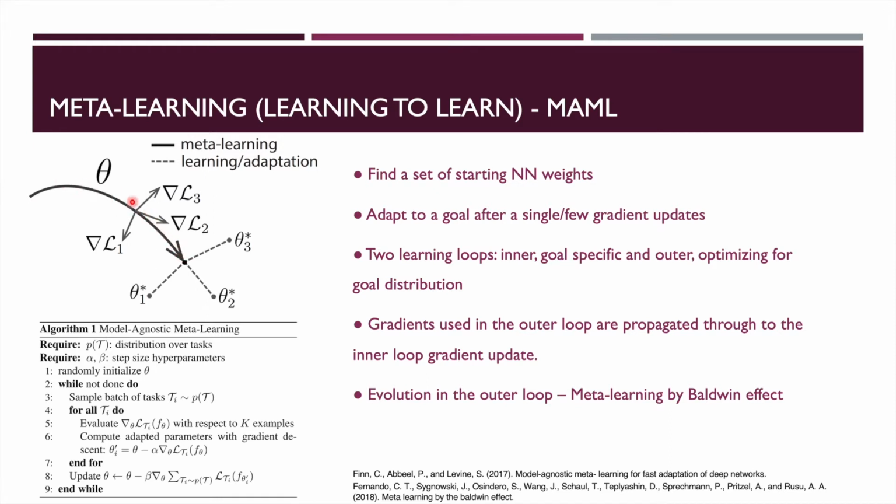The upper left image shows this concept. The initial parameters have to be located in the parameter space such that the agent can quickly find a set of parameters, here denoted with theta star 1 to 3, needed to solve a specific task. The method consists of two nested loops that can be seen on the lower left side of the slide: a task-specific inner loop and a task generalization outer loop.